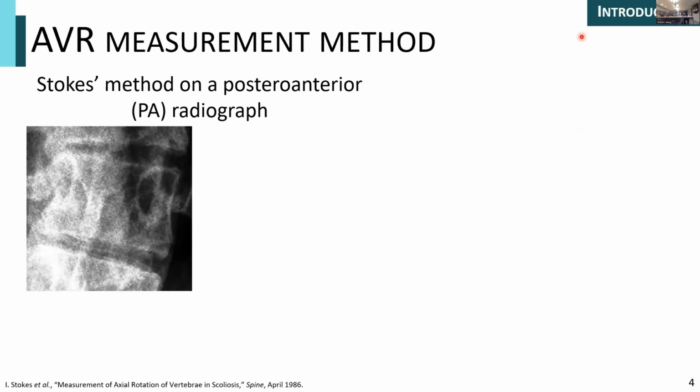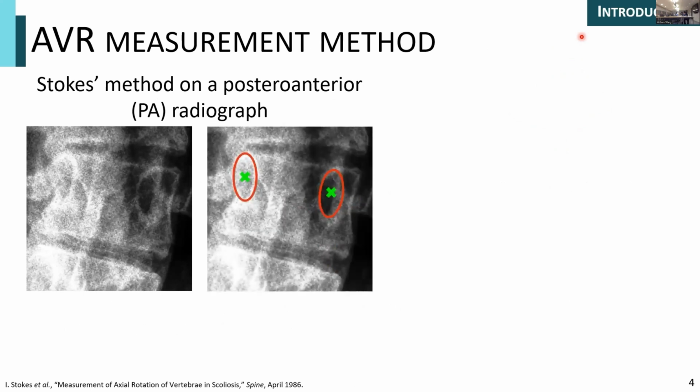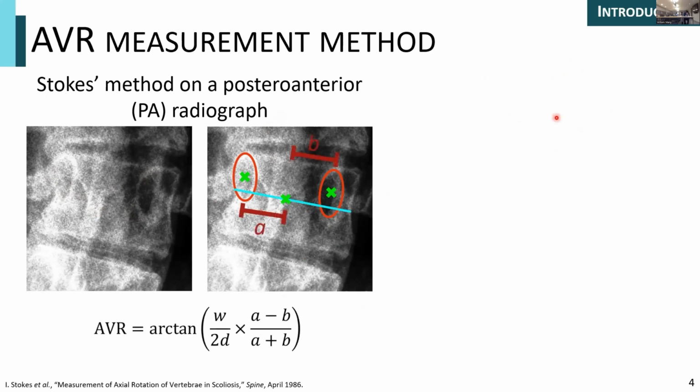Now, in terms of measuring the AVR on a PA radiograph, we typically use Stokes method. That consists of identifying the centers of the pedicles, being these ellipses on the left and right of the vertebra here, and also identifying the center of the minimum width of the vertebral body. Once we identify these 3 points indicated by the green X's there, we can then plug those parameters into our Stokes method formula and get a rotation angle.